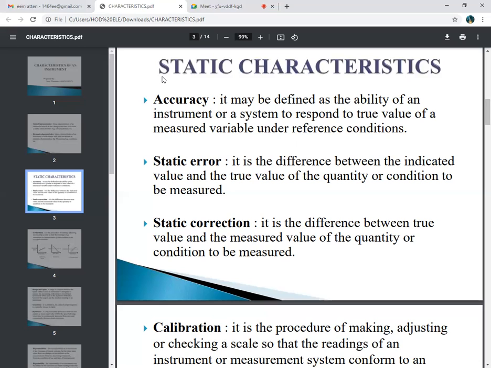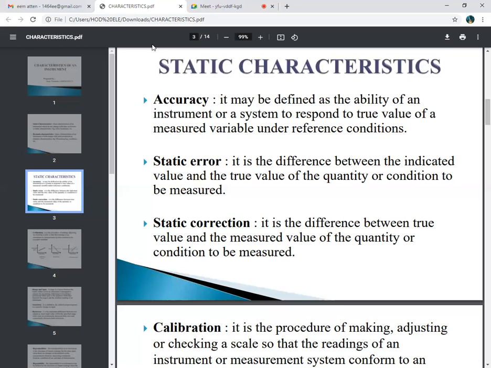Second one is static error. What is meant by static error? Simply, it is the difference between the measured value and the true value. We know the true value is 100 ampere and the value indicated by the ammeter is 99.99.